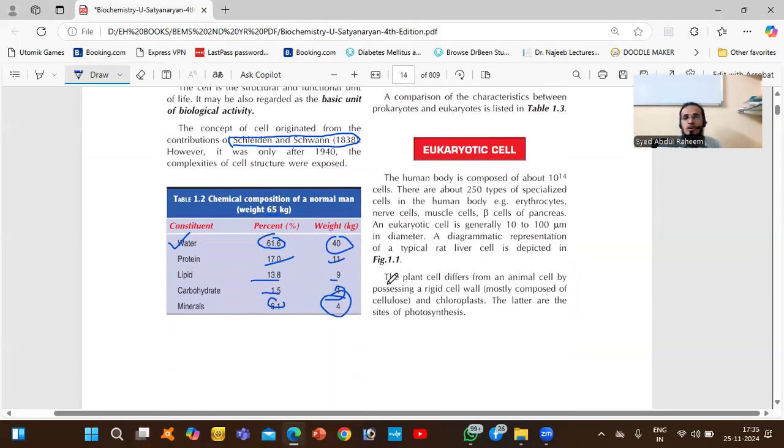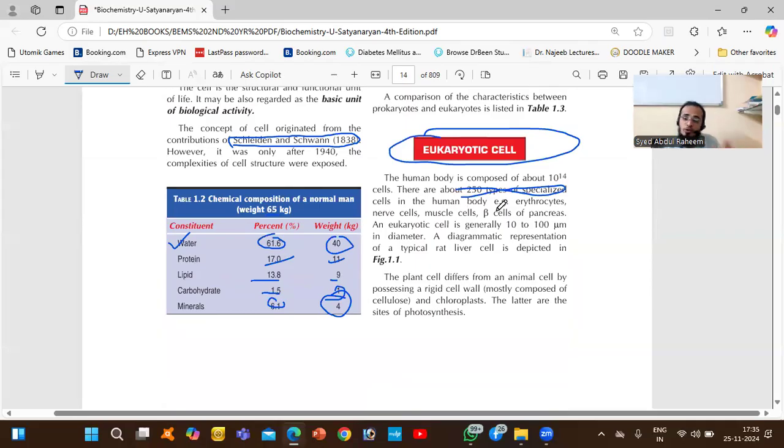So let's talk first about the eukaryotic cell, meaning the cell which has a nucleus. The human body is composed of about 10 to the power of 14 cells. There are about 250 types of specialized cells in the human body.